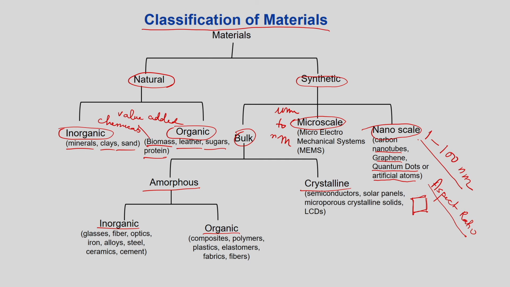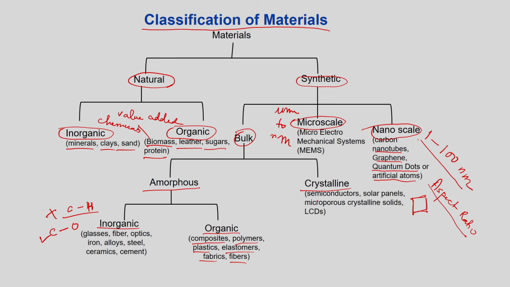Broadly speaking, inorganic means wherever you do not have a CH attachment, there is no hydrogen. When it is not there, you call those inorganic. By definition, you can have a C-O bond, that is fine, but you cannot have hydrogen in it. And organic is obviously where carbon and hydrogen are an integral part. So it can be of different materials: composites, polymers, plastics, elastomers, fabrics, fibers. We will see these one by one.